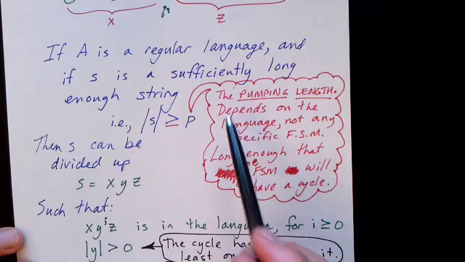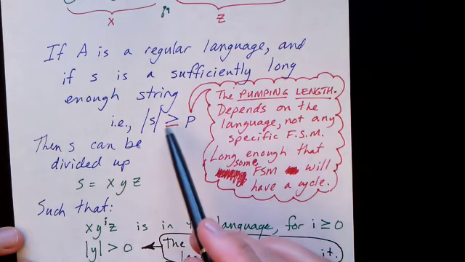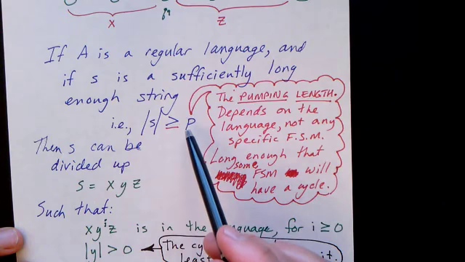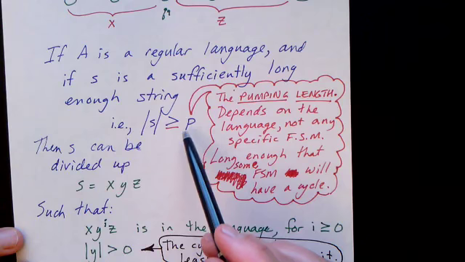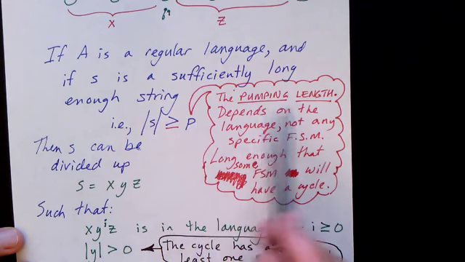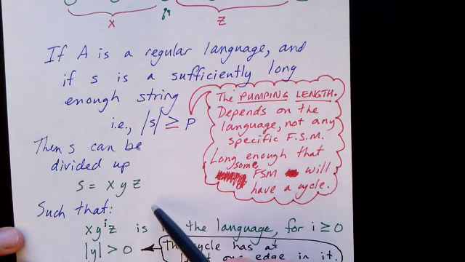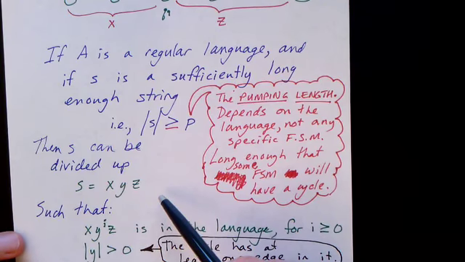Now, sufficiently long enough, what exactly does that mean? That means if A contains a string that's as long as or longer than some length, and we'll just call it P, which stands for the pumping length, then there must be cycles in the finite state machine that describes that language.